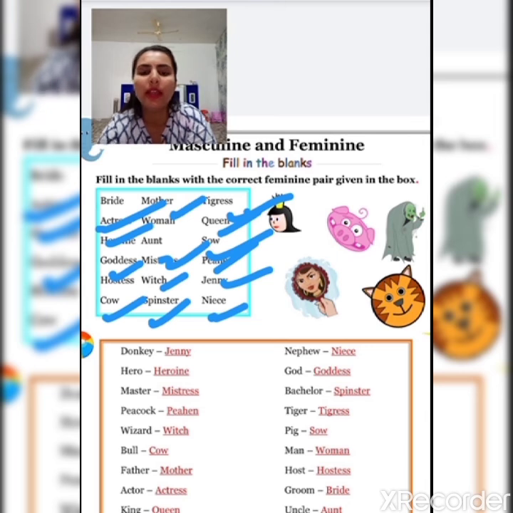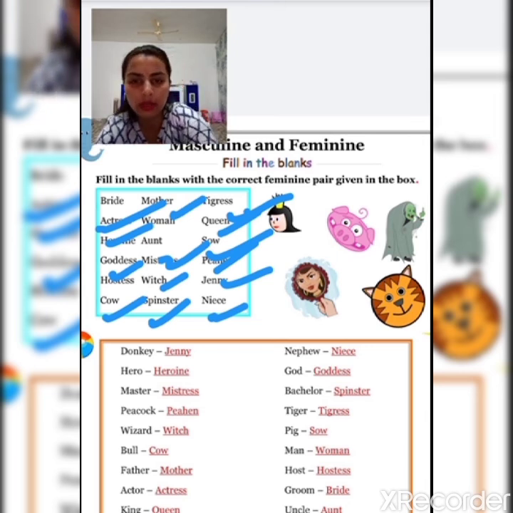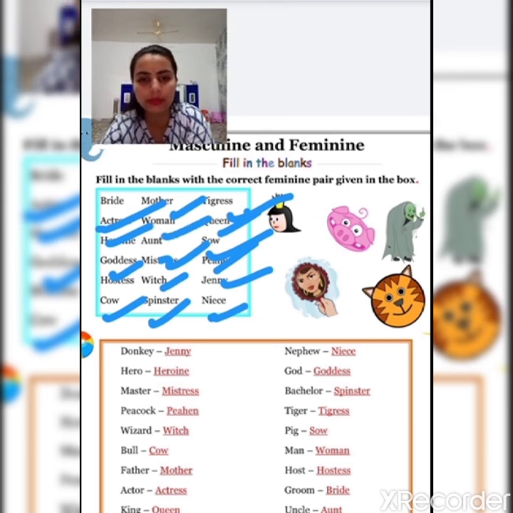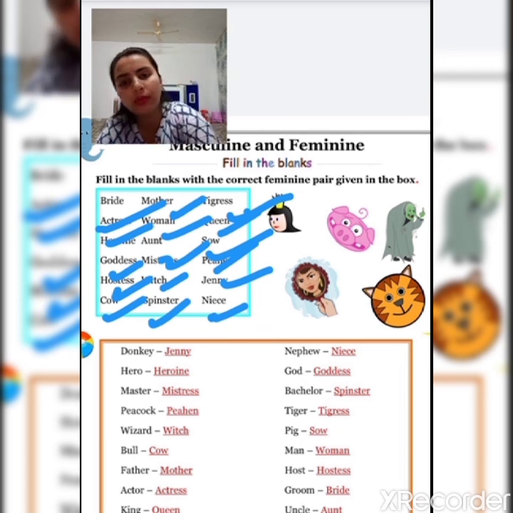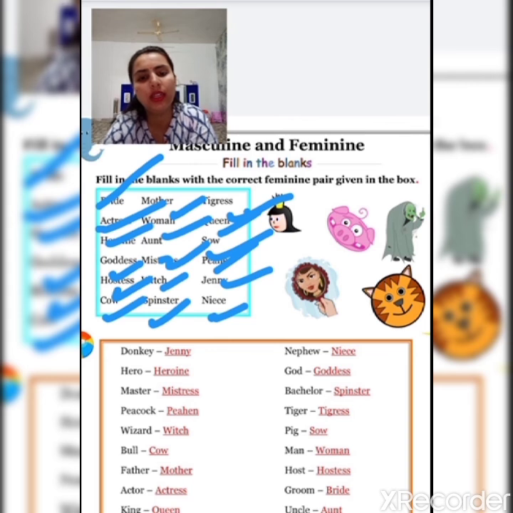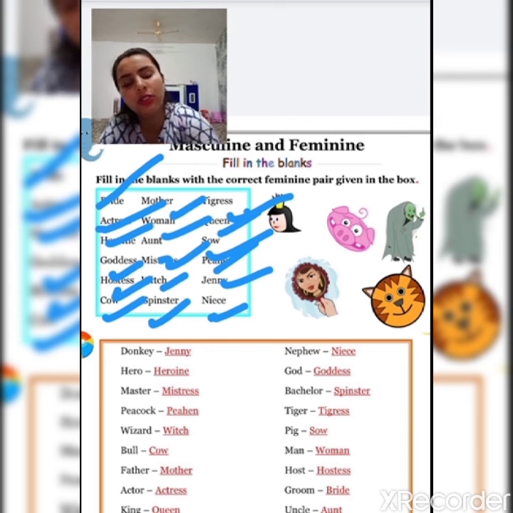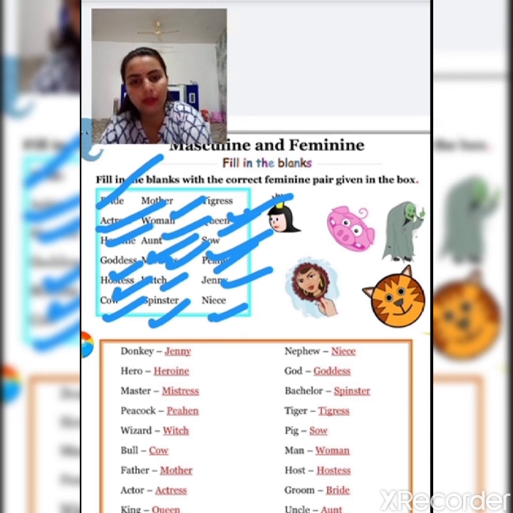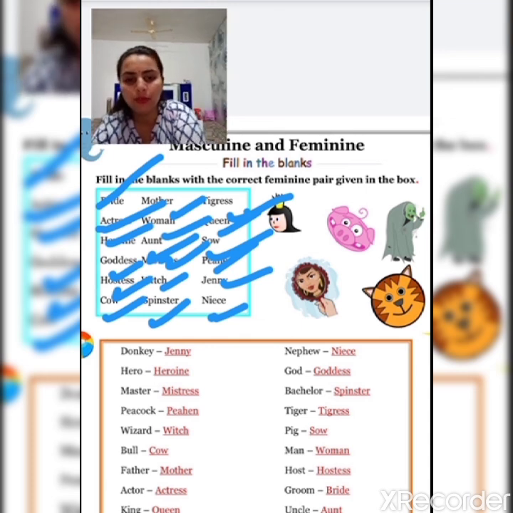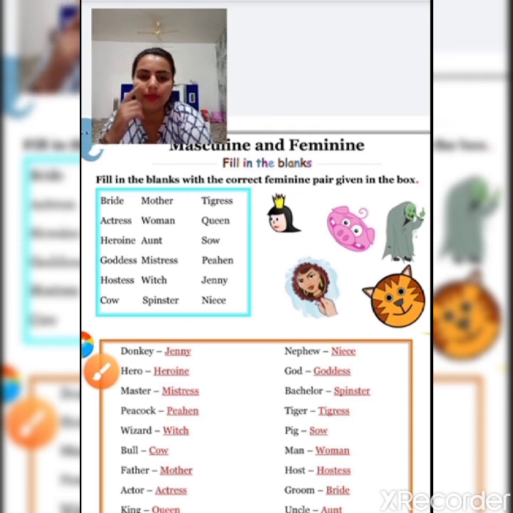S-O-W, sow. Next is man. The feminine of man is woman. Next is host. The feminine of host is hostess. Next is groom. The feminine of groom is bride. Now the last is uncle. The feminine of uncle is aunt. Hope with this you are clear. These are the masculine and the feminine.